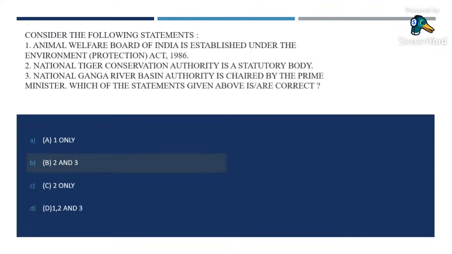Consider the following statements. One, Animal Welfare Board of India is established under the Environment Protection Act 1986. Two, National Tiger Conservation Authority is a statutory body. Three, National Ganga River Basin Authority is chaired by the Prime Minister. Which of the following statements is correct?